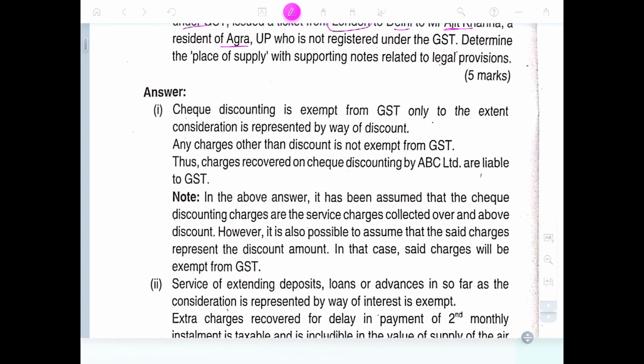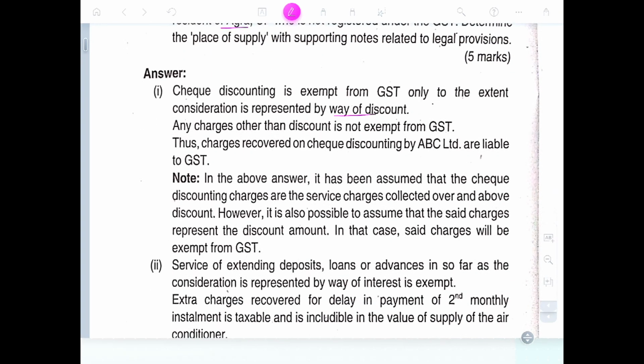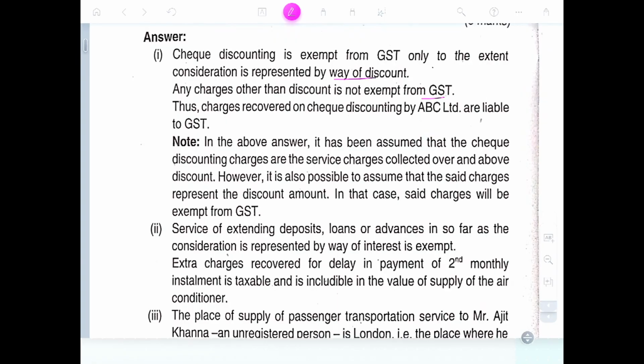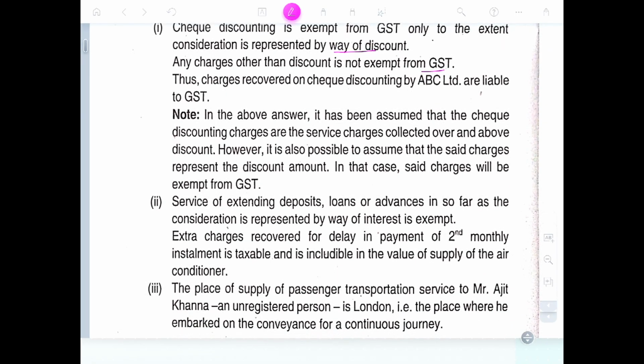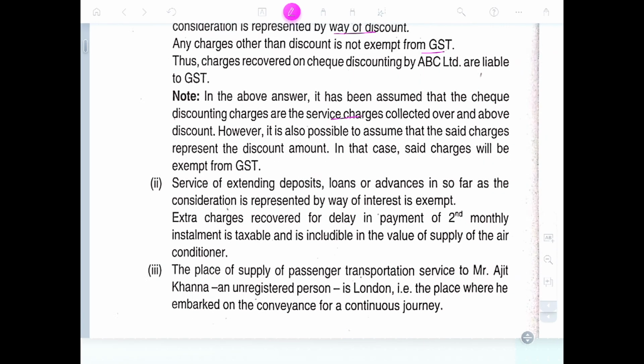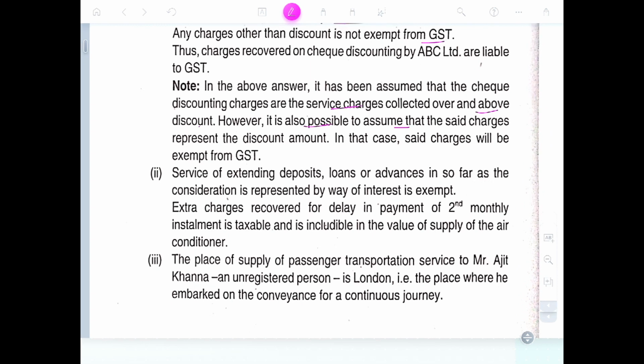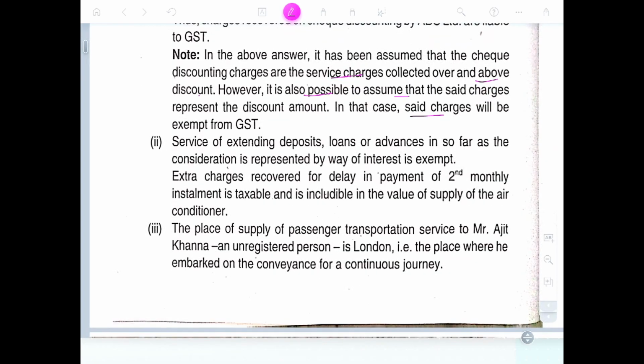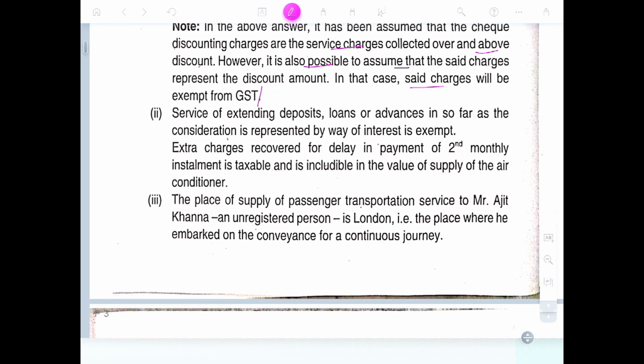Cheque discounting is exempt from GST only to the extent of consideration represented by way of discount. Any charges over the discount are not exempt under GST. The charges recovered on cheque discounting by ABC Limited are liable to GST. In the above question, it has been assumed that the cheque discounting charges are service charges collected over and above the discount. However, it is also possible to assume that the said charges represent the discount amount. In that case, the said charges will be exempt from GST.